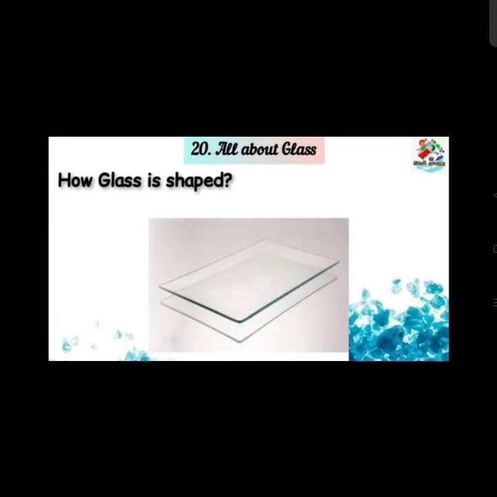The liquid glass can be rolled to make flat sheets of glass. When you go to any shop, have you ever seen a shop of glass? You can see different items, different articles made from the glass. There are thin sheets or even thick sheets of glass. So to make a flat sheet of glass, we have to roll the liquid glass, then only we will get the flat glass.